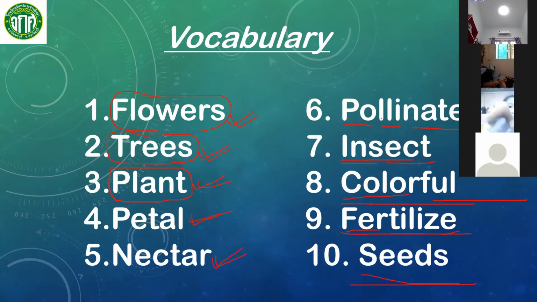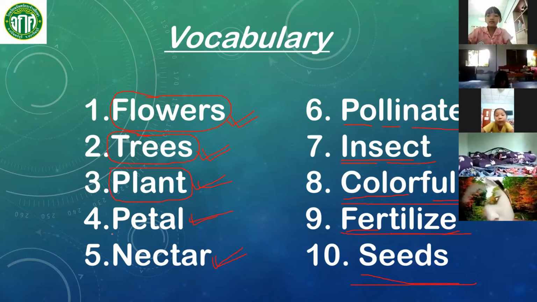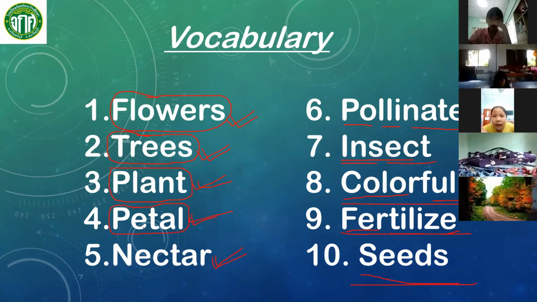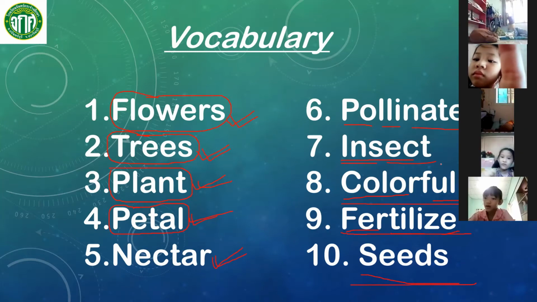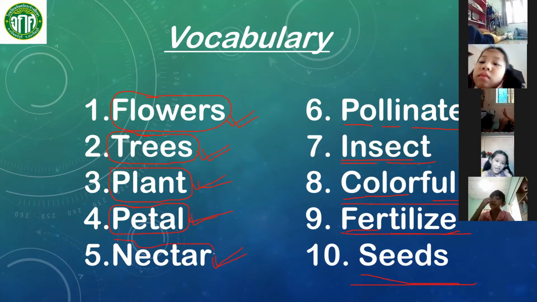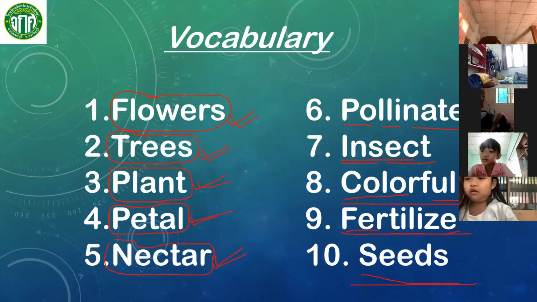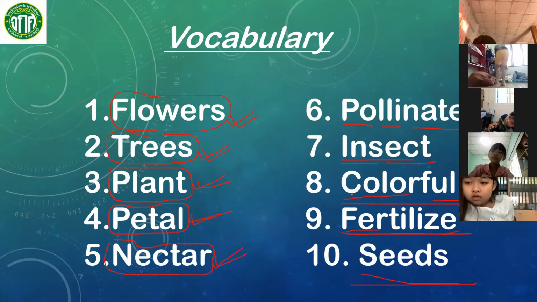Very good. Next, unmute yourself. Spell number 4. P-E-T-A-L. Petal. Okay, very good. Next, spell number 5. N-E-C-T-A-R. Nectar. Again, nectar. Okay, very good. Let's move on to the discussion.